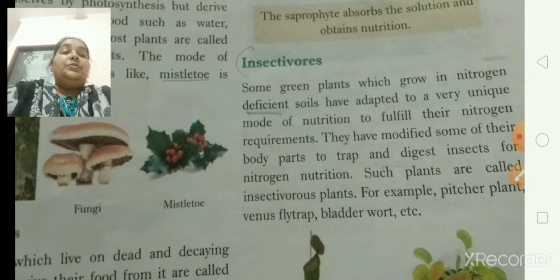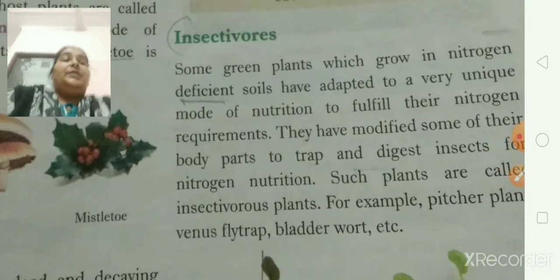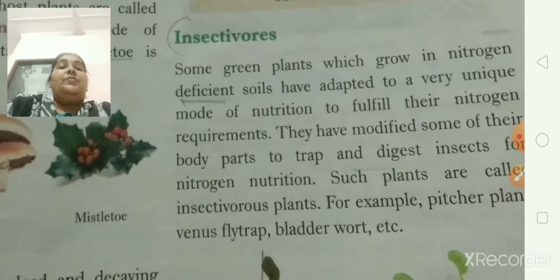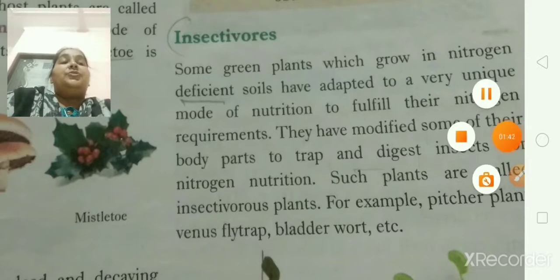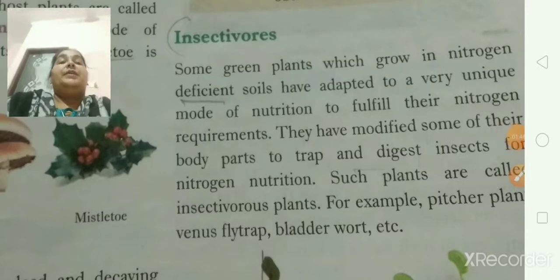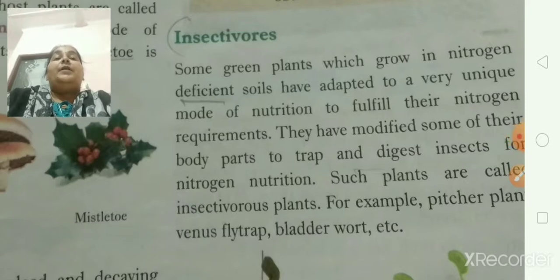Now we are going to study about insectivorous plants. From the word insectivorous, you can understand that the name of some insects is connected to this type of plant. Some green plants grow in nitrogen deficient soil. Nitrogen deficient soil, what does this word mean? Actually, this word means that the soil does not contain a proper amount of nitrogen.